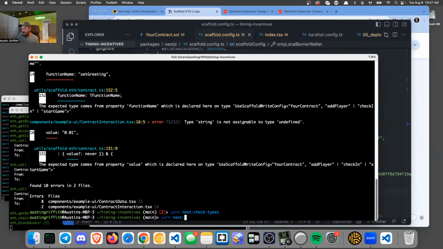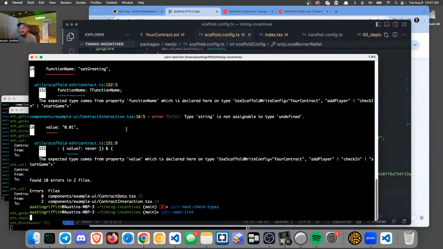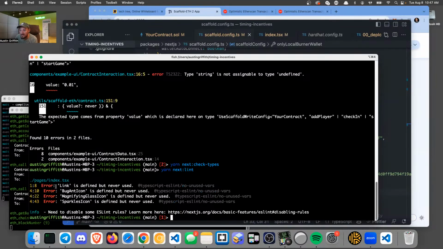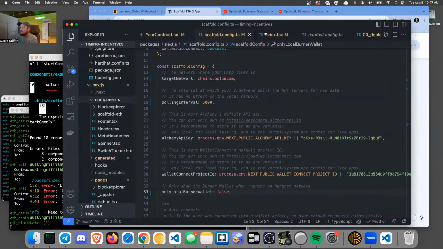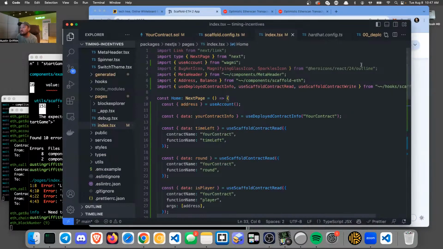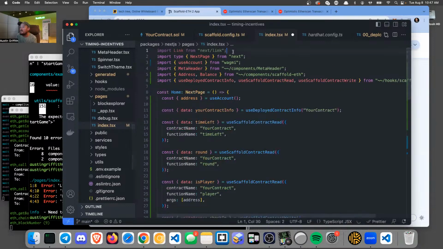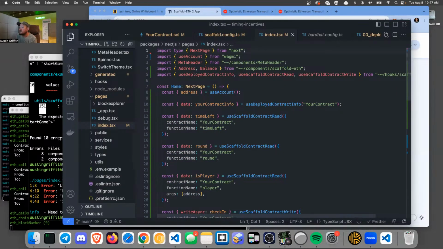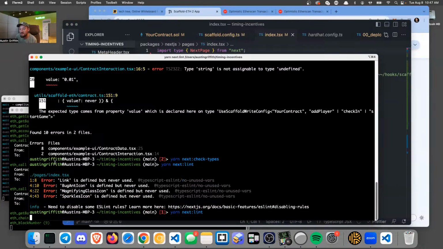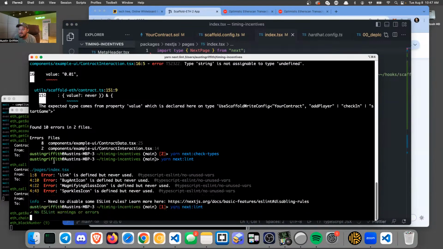And let's do next lint. This is going to check to see if we're doing anything weird, like bringing in imports that we don't need. And we are, right? You can usually see them grayed out. Notice that. I don't see anything else grayed out. That might be it. We may be ready to ship our app. Let's see what we get here. We did. Okay, so now you can do a yarn vercel.